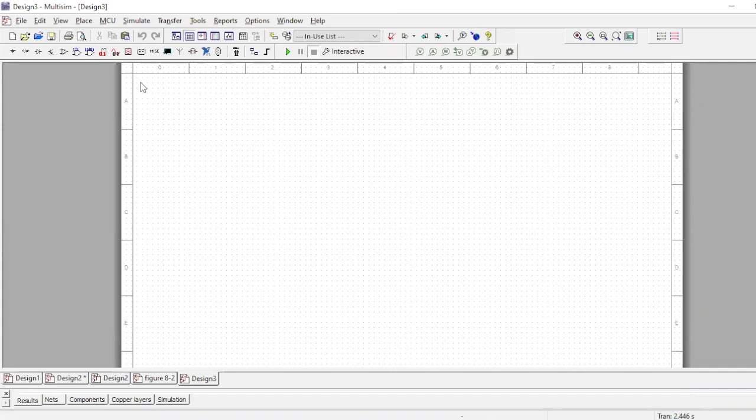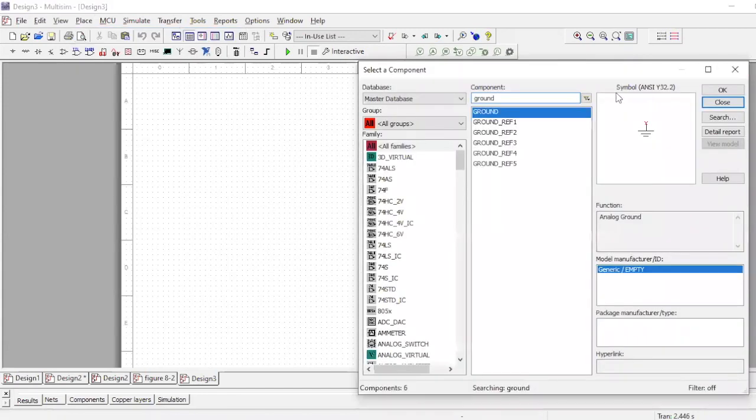Today I'm going to show you guys how to make a CE amplifier circuit using Multisim. So first of all, you have to grab all the components that you need for this circuit. The components that I need, of course, I need resistors. So I'm going to search resistors.